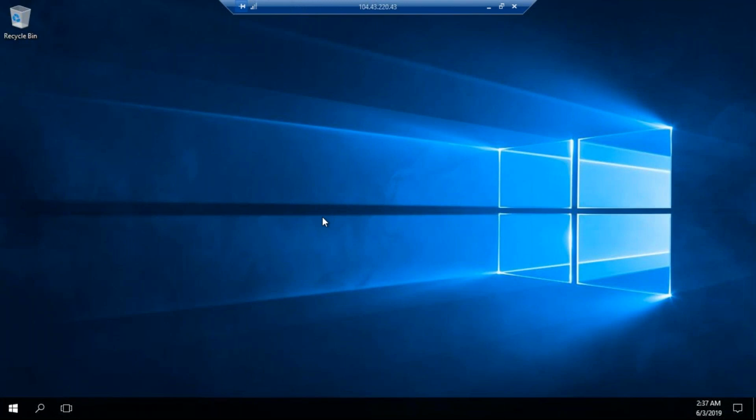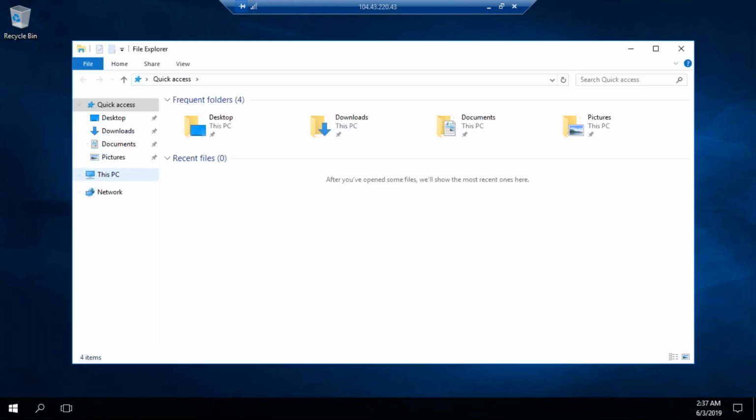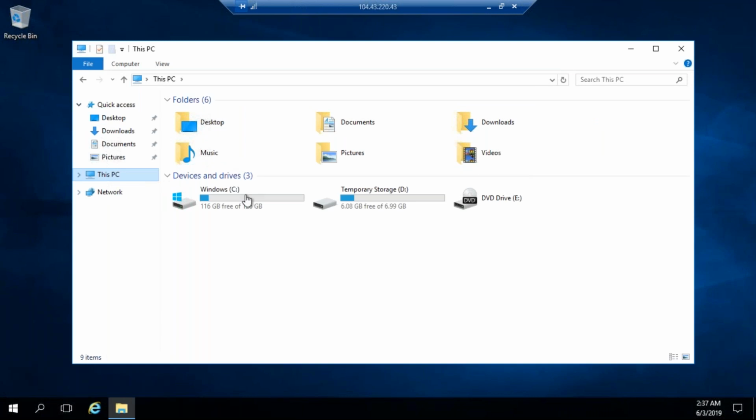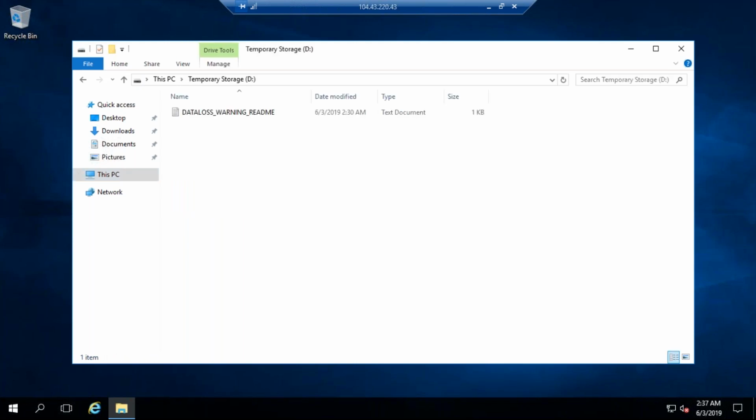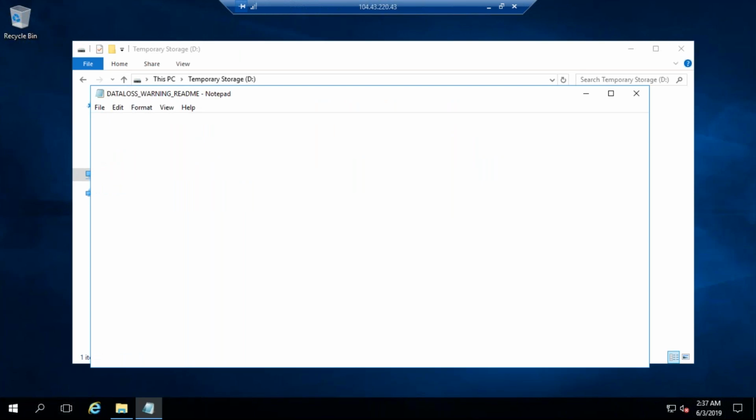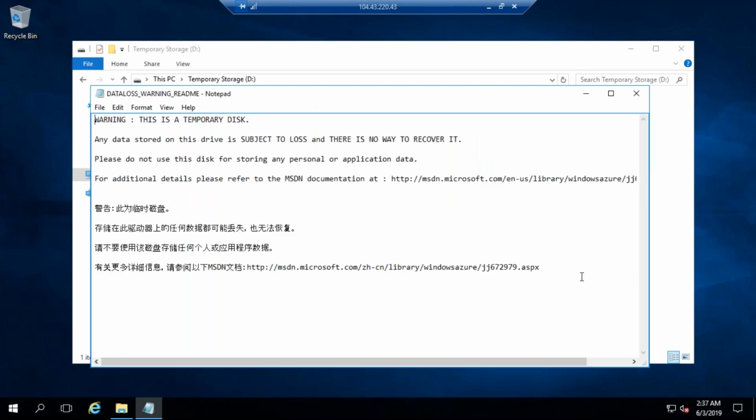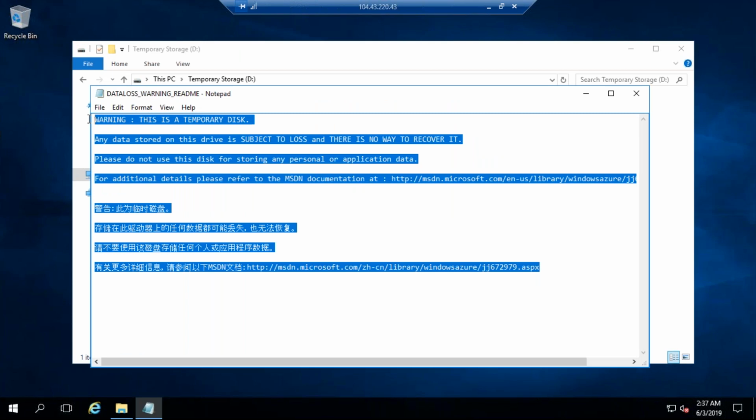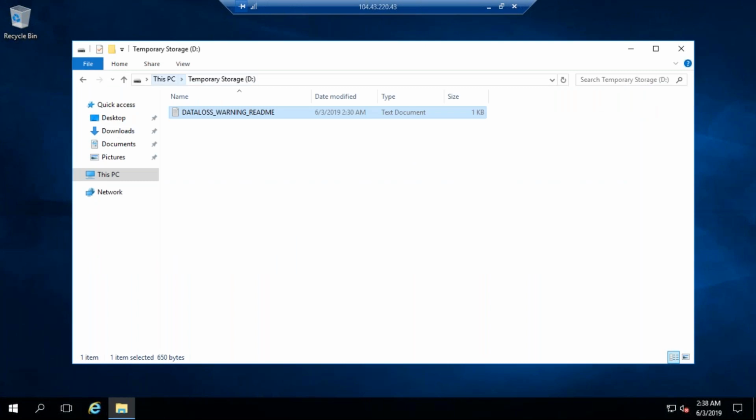Let us quickly look at what disks are available. If I go to the PC, you will see a C drive and a D drive. Right? The D drive is a temporary drive. What it tells is don't put anything here, right? The data stored here will be lost, so don't try to copy anything here. Azure uses this for its own purpose, so we should not be using this disk. This is for information, which is very important.